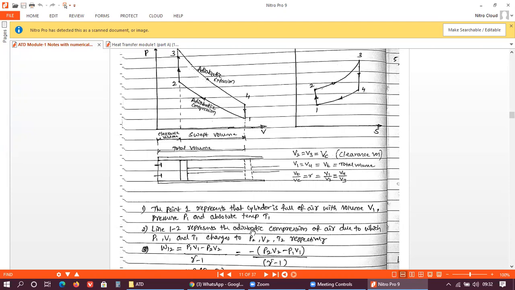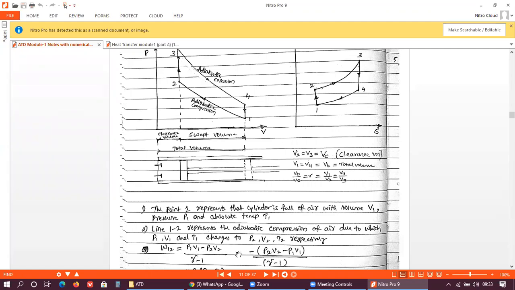The same we can write by taking this negative sign common, and writing P2 V2 minus P1 V1 divided by gamma minus 1. So both the expressions are the same.